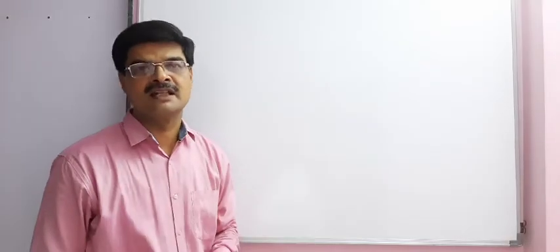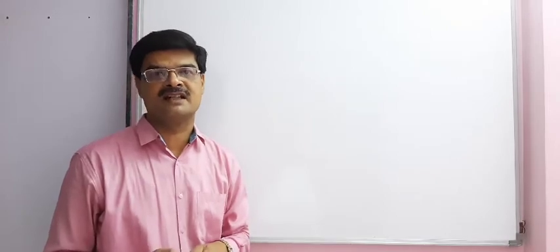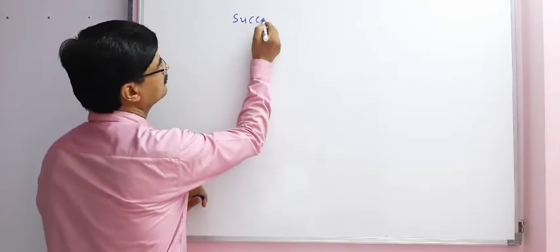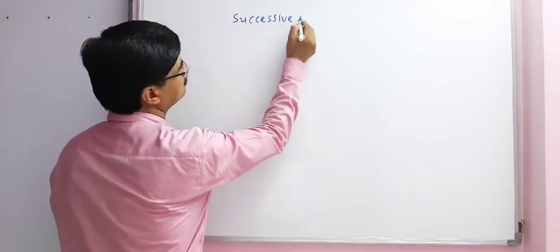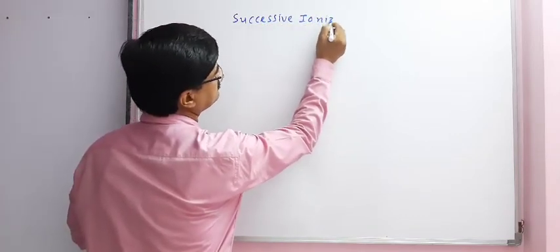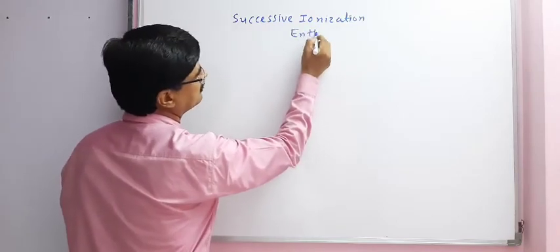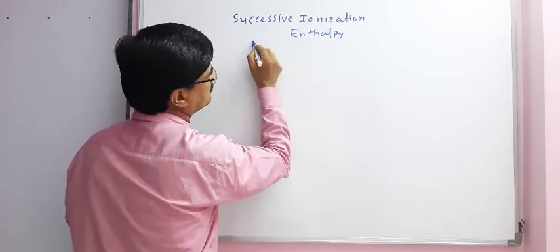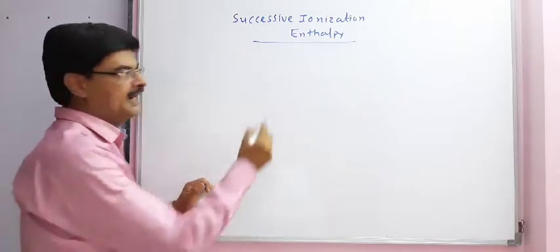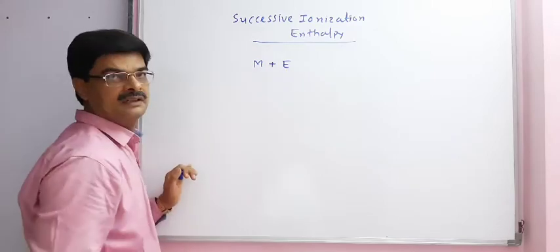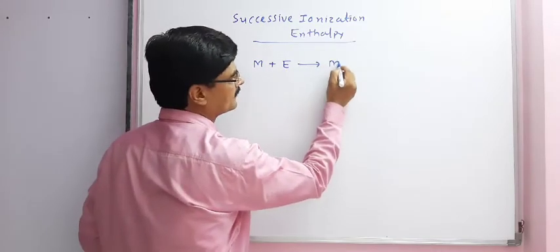Successive ionization enthalpy. What is successive ionization enthalpy? Let us understand. Suppose we have metal M. If energy is given, it converts to M plus.